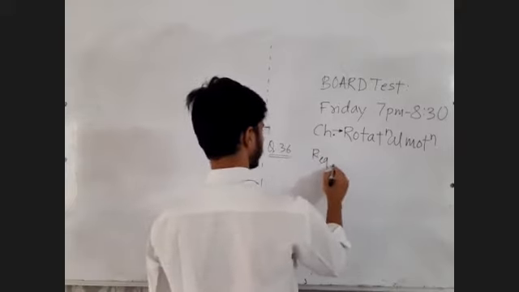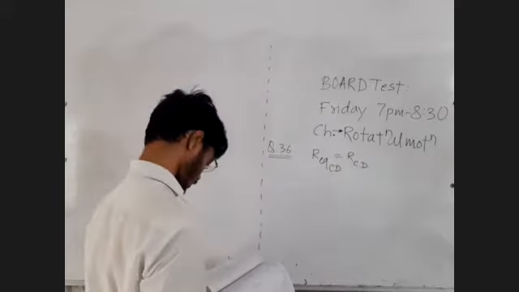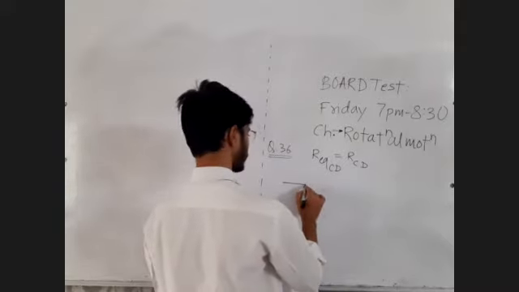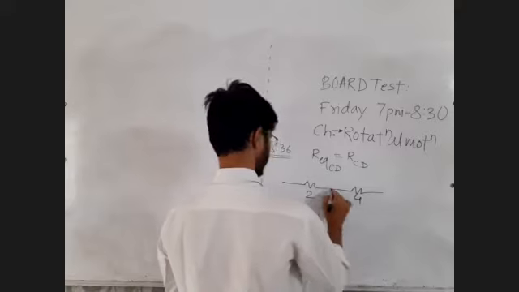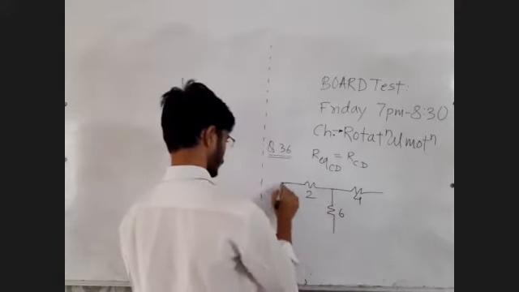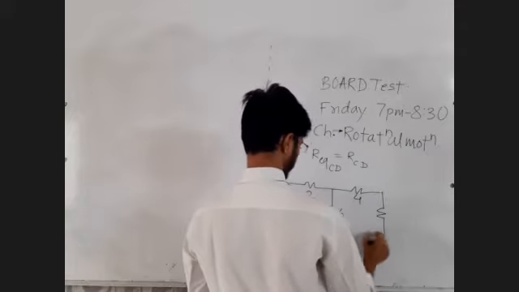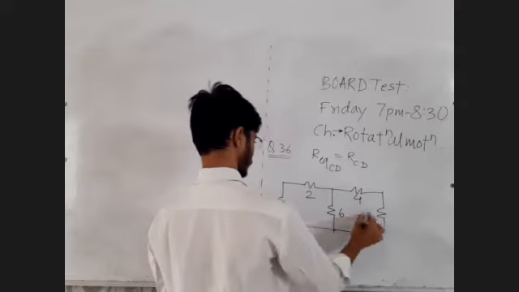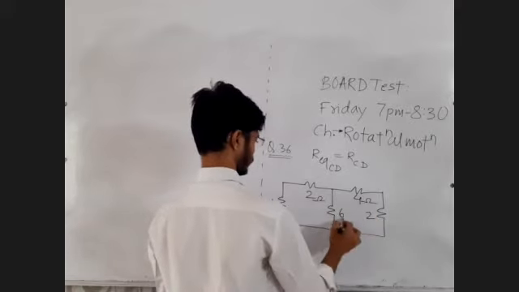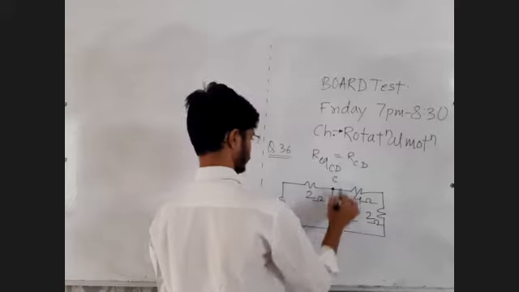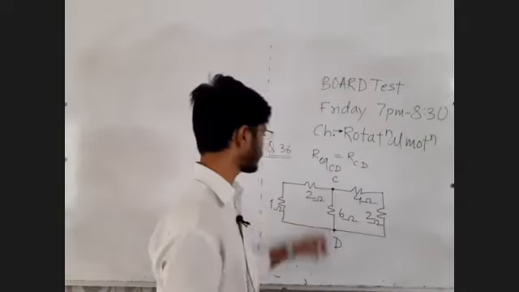Equivalent resistance between points C and D. Okay, the diagram is given something like this. 2 ohm, 4 ohm, 6 ohm, 1 ohm, point D, 2 ohm, 1 ohm, point C, point D.